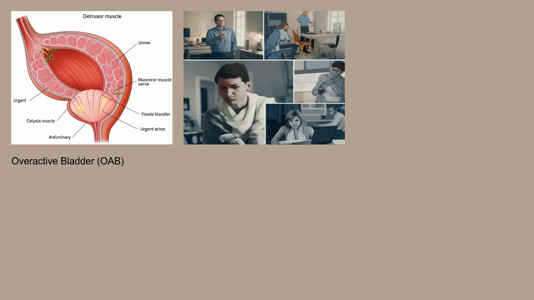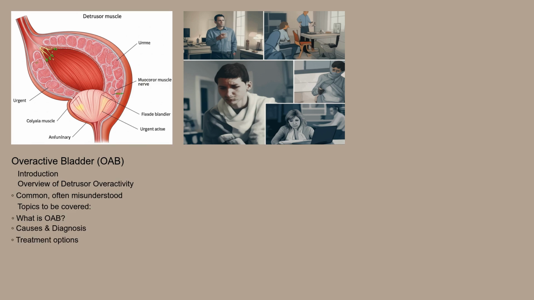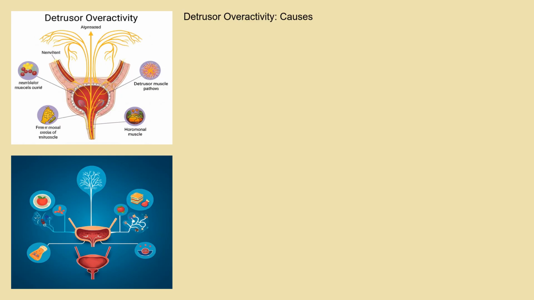Hello and welcome. Today we're diving into a common yet often misunderstood condition, Detrusor overactivity, also known as OAB, or overactive bladder. We'll explore what it is, what causes it, how it's diagnosed, and what can be done about it. So, let's get started! What exactly triggers Detrusor overactivity?